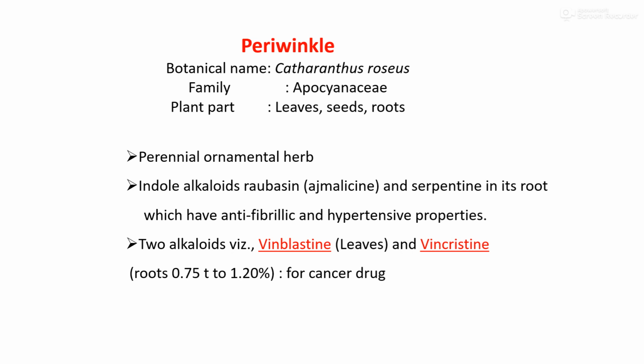It contains indole alkaloids reserpine, ajmalicine and serpentine in its roots, which have antipyretic and hypotensive properties. And again two types of alkaloids, vinblastine in the leaves and vincristine in the roots, 0.75 to 1.2%, have a property to cure cancer-like diseases, and are used for the preparation of drugs in cancer treatment. That's why periwinkle is an important medicinal herb or medicinal plant.